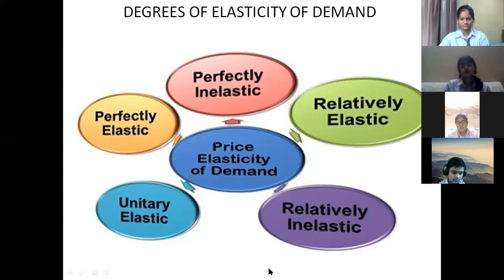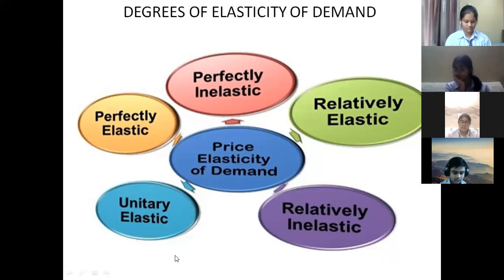So this is recapitulation going on. Thirdly, when there is change in price by 20%, the demand changes by more than the change in price, that is more than 20%, which means more than unitary elastic demand, which we call relatively elastic demand. Then fourth, when there is change in price by 20%, the demand also changes but less than 20%, which means less than unitary elastic demand. That is, demand is changing but less than the change in price. That is the fourth response of demand which we did.